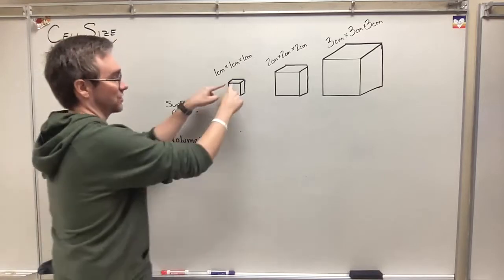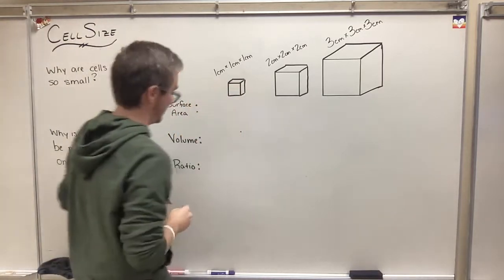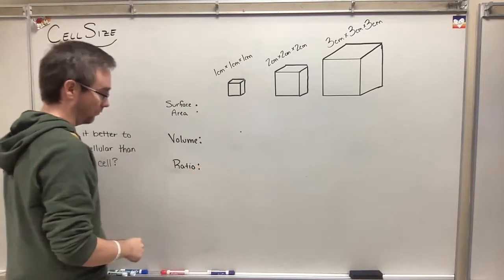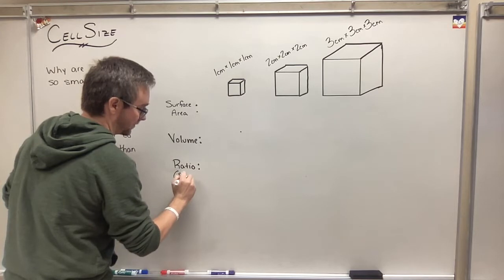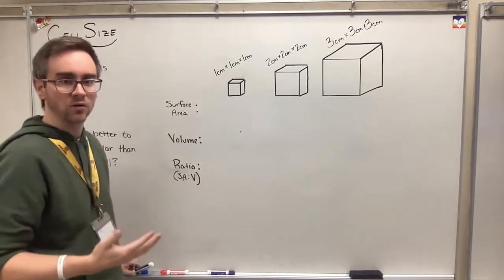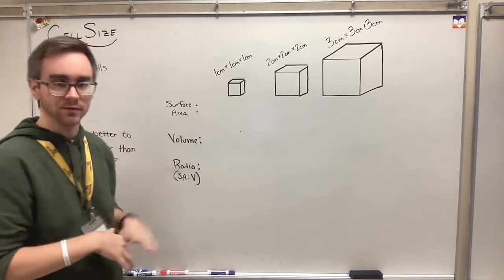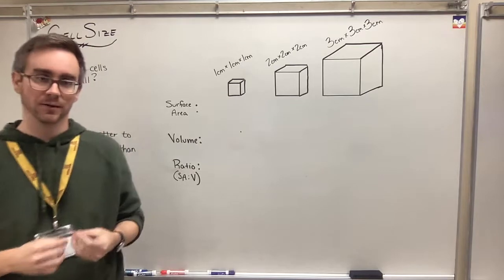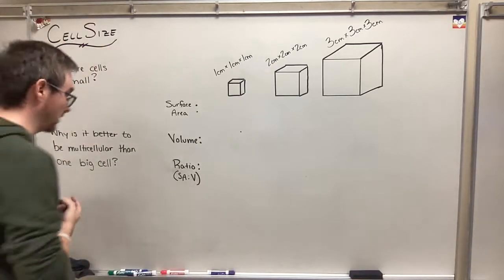So the surface area is just kind of the outside boundary. The volume is going to be the inside. And then we have a ratio here. That ratio is going to be of surface area to volume, like 2 to 1, 3 to 1. This is 3 times larger than this. This is half as large as this, right? So we're going to talk about that ratio here. All right, so we're going to do a little bit of mathematics first, but I'll do a lot of the work for you. You don't have to get out a calculator.